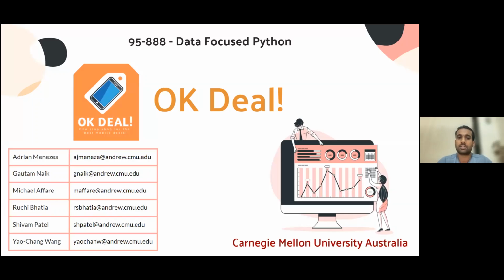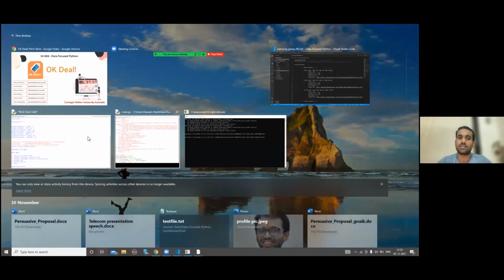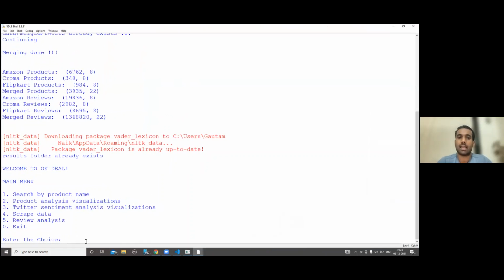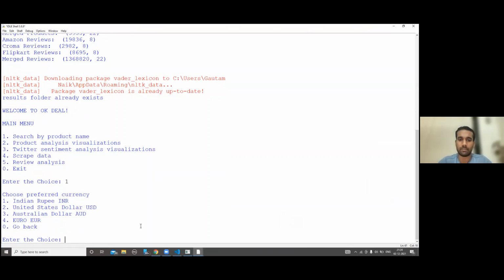Our product aims to save you hours of research across various online platforms as we help to find you the best deal on the mobile phone you're looking for. Walking you through our menu-driven solution, say you wanted to look for any mobile based on its name, you simply search by product name by entering choice number 1.